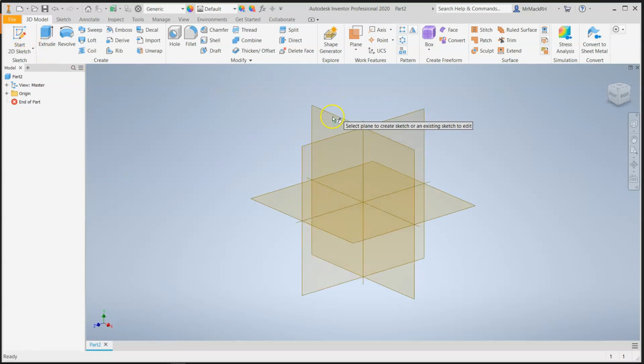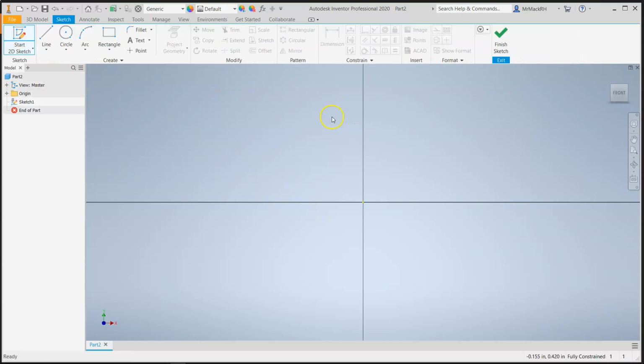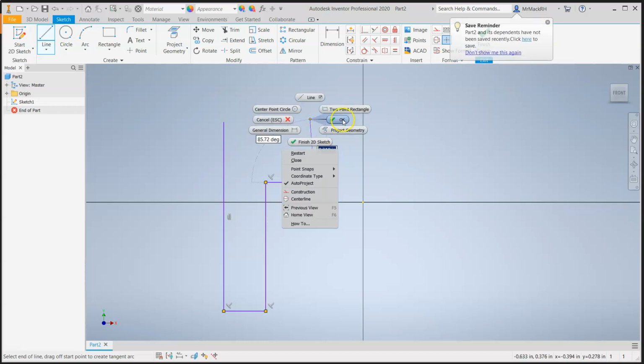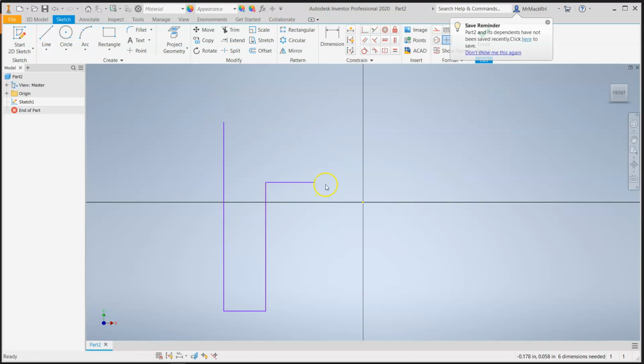So go to new sketch. Once again, with these cylindrical based objects, we're going to draw a profile of the object and then revolve the object. So our basic profile is going to be a height. So there's the shaft. And then we're going to create an arc here that will give us our sort of dome.